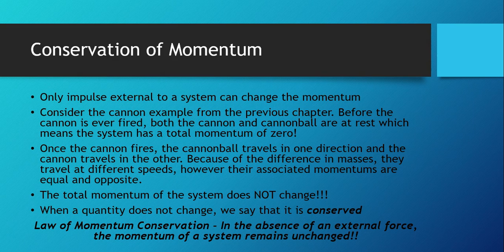And this is true for all systems. And so when we have something in physics, a quantity that we say doesn't change, we say that that quantity is conserved. We'll talk about another one later in this chapter. In this case, what we have is what's known as the law of momentum conservation, which just means that if you do not have external forces or external things occurring to a system, the momentum of that system remains unchanged. The momentum before something happens will be the momentum after something happens. And we can see that with a lot of examples, and you'll see some of those in the videos that I've posted with this section.